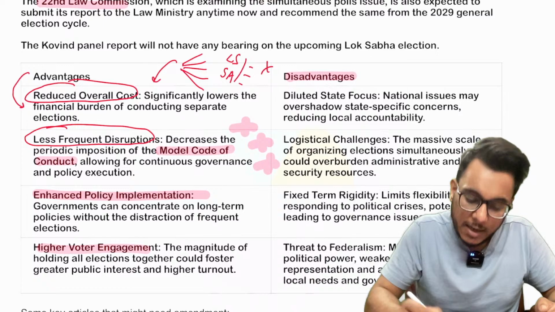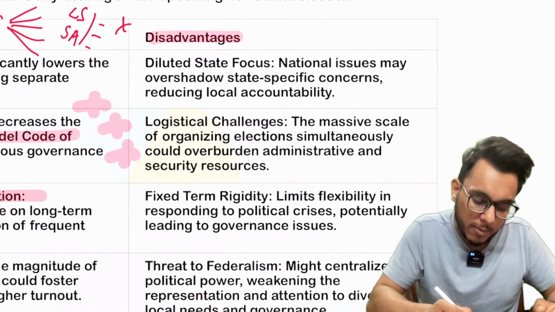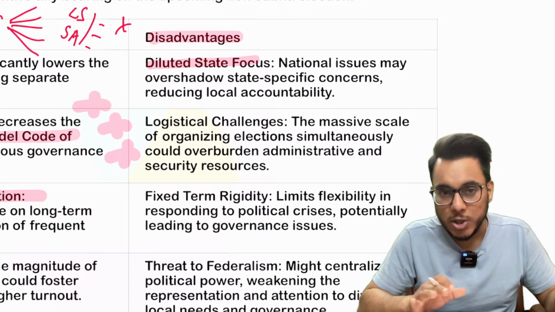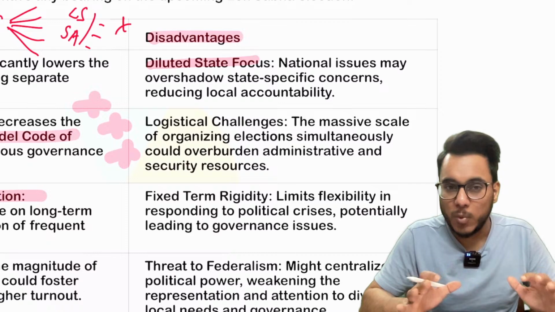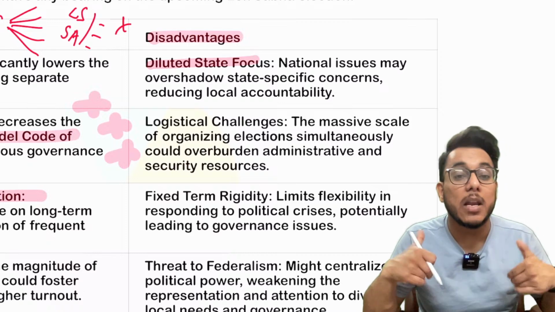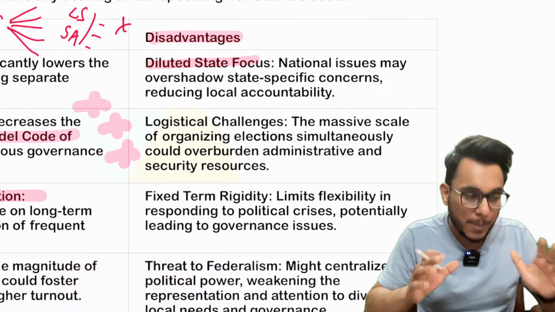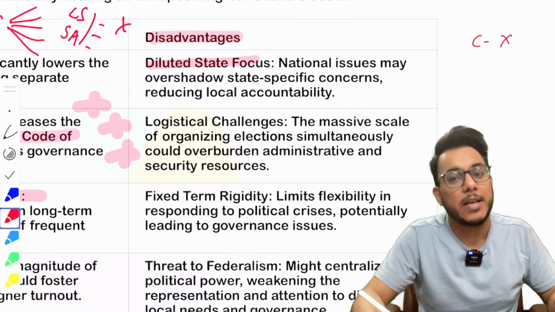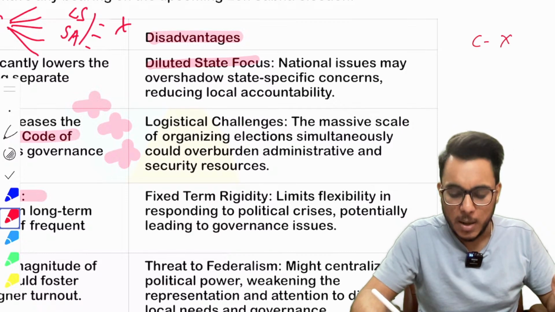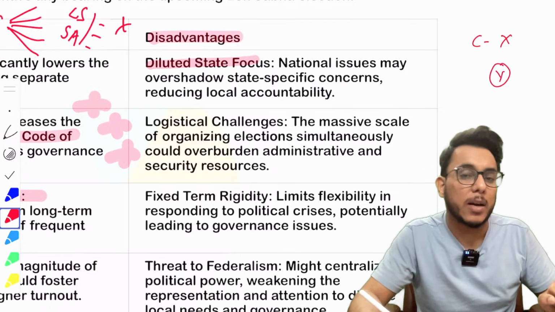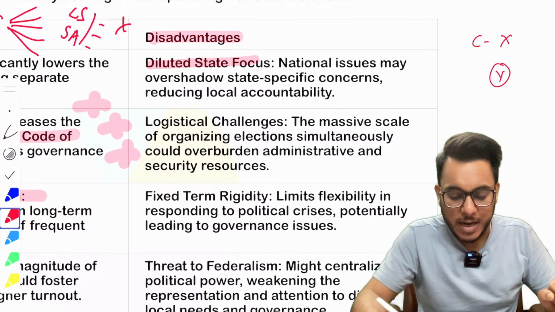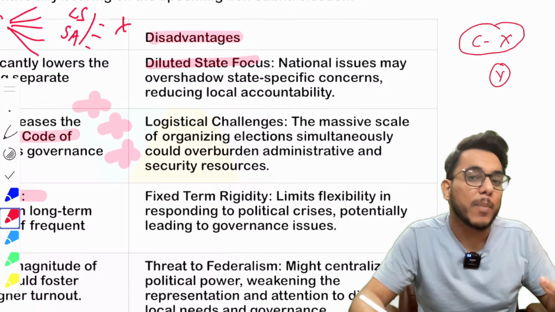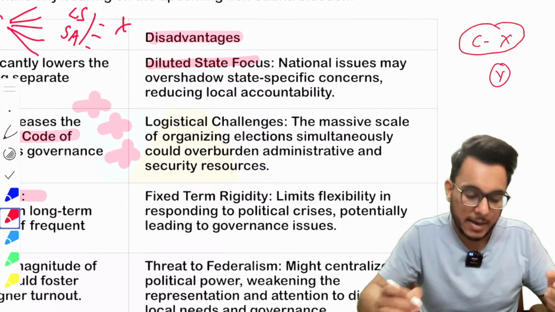Then there are certain disadvantages, certain criticisms also. Number one is diluted state focus. Understand that national issues and local issues are different. But when there is simultaneous election, national issues will overshadow local issues. Now see what might happen. You might want X party in the center because it is doing good work, but for your state, you believe that Y political party has done good work. But what will happen in simultaneous election? National issues, or the party having a national appeal, will overpower the local issues, or the local contenders.